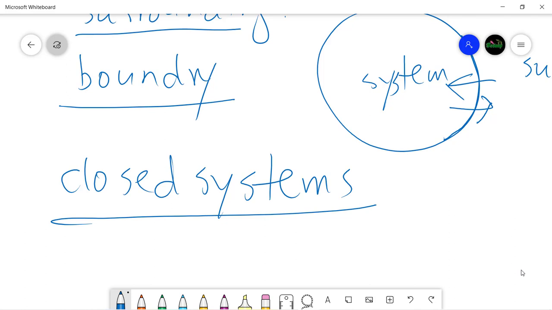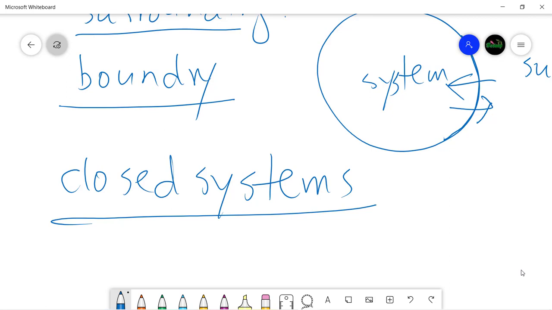So a system that has a definite boundary is a closed system, and we are not going to consider other concepts like open system and a rather elaborated or detailed discussion of thermodynamics. We are not going to consider that. So hopefully